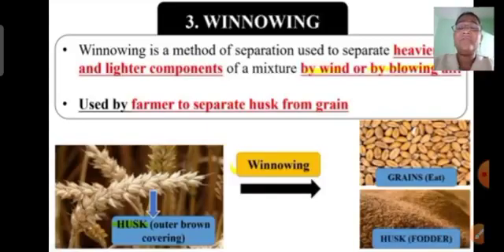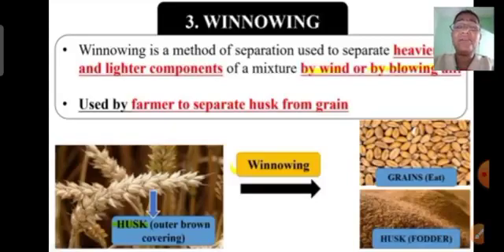In threshing, we have separated these grains from the stalk, but can you see these grains are covered with a brown covering? This brown covering is called husk, and we don't eat this husk. We actually eat the grain which is inside this husk. So by the process of winnowing, we separate grains from the husk. The grains we eat, and the husk is used as fodder for animals as food. This husk is the brown covering. So now you know what winnowing is.